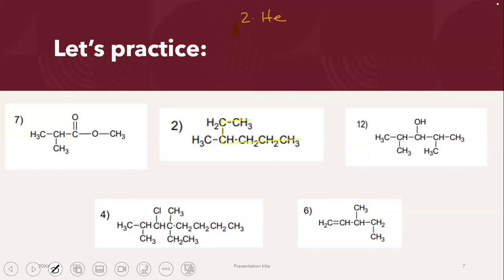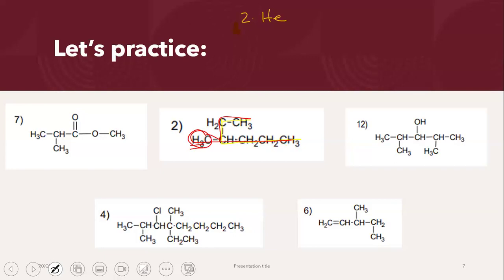This carbon atom will not be counted in the main chain. That's exactly what I'm saying. See, I cannot make a continuous chain that includes this carbon atom and also these 2 carbon atoms, right? Can you make a continuous chain that includes all 7 carbon atoms? You cannot. That's exactly my point. I will not automatically say that this has 7 carbon atoms. It does have 7 carbon atoms, but when naming it, I will not consider 7. That's why we need the longest continuous chain. This 7th carbon atom cannot be included in my longest chain.